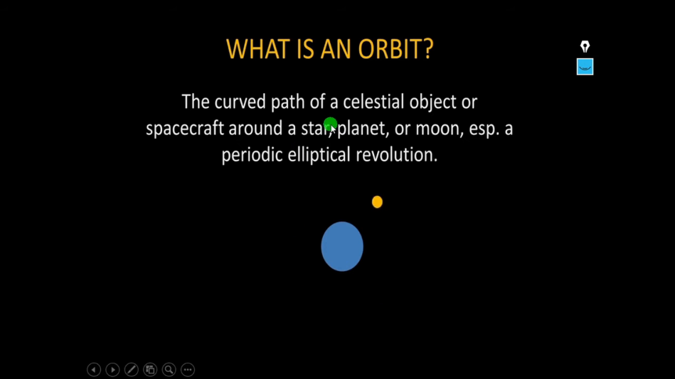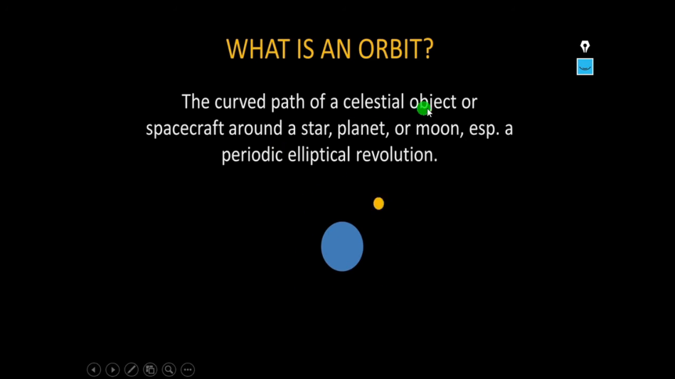Now let us move on to what is an orbit. An orbit is the curved path of a celestial object or spacecraft around a star, planet or moon, especially a periodic elliptical revolution. Periodic means that after a time interval, the object should again come to the initial place. That is called periodic. That means the same revolution should be repeated, the object should be repeatedly moving.